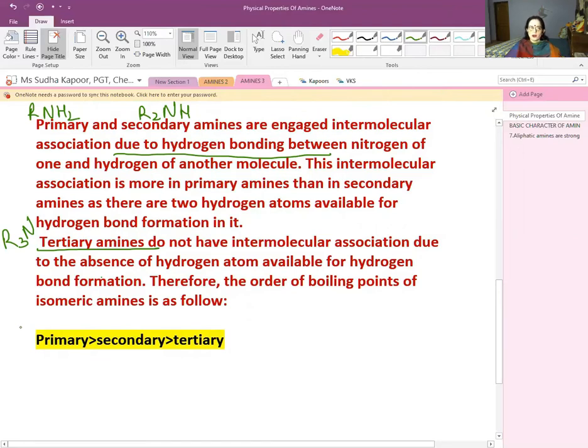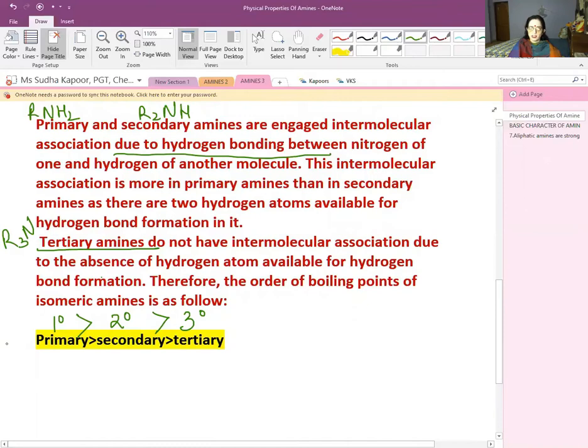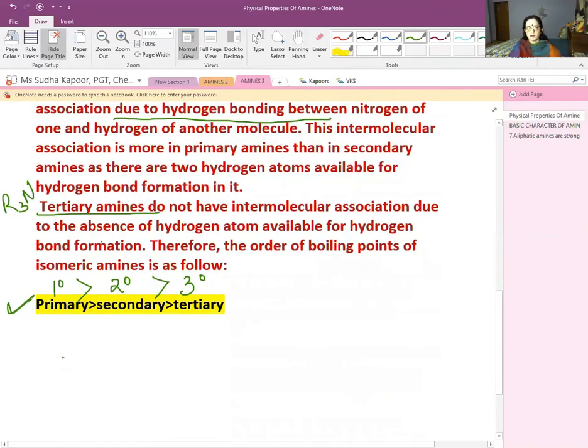Therefore, the order of boiling point of the various isomeric amines follows: the 1 degree amine has a higher boiling point as compared to 2 degree, as compared to 3 degree. But when we compare alcohols and amines, alcohols have a higher boiling point than amines, and then the alkanes. So the two things to remember about the boiling point: one is the criteria of alcohol, amines and alkanes, which has the higher boiling point and why. And the other is, among the isomeric amines, which one has the higher boiling point and why. Be very clear that in primary, secondary and tertiary, there is a difference in the number of H atoms undergoing the bonding.